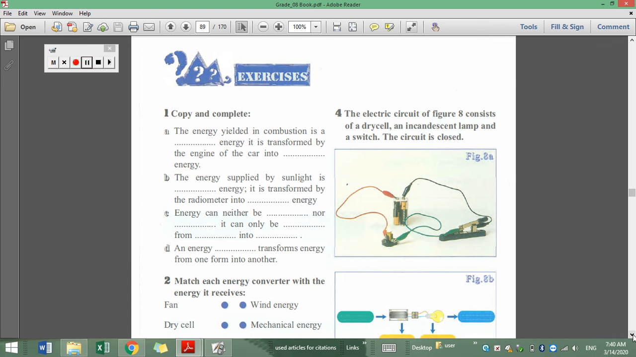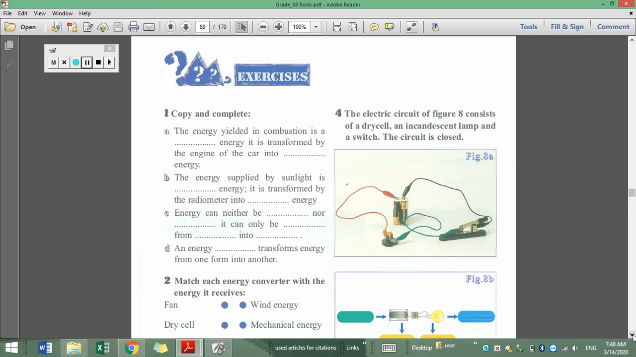And the first question, copy and complete. The energy yielded in combustion is what? As long as we're talking about combustion, meaning combustion of the fuel, then we're talking about a chemical reaction taking place. That's why this is considered to be chemical energy, because this chemical energy is conserved within the bonds of the atoms before they undergo a chemical reaction and transform into other materials. So the energy yielded in combustion is chemical energy.